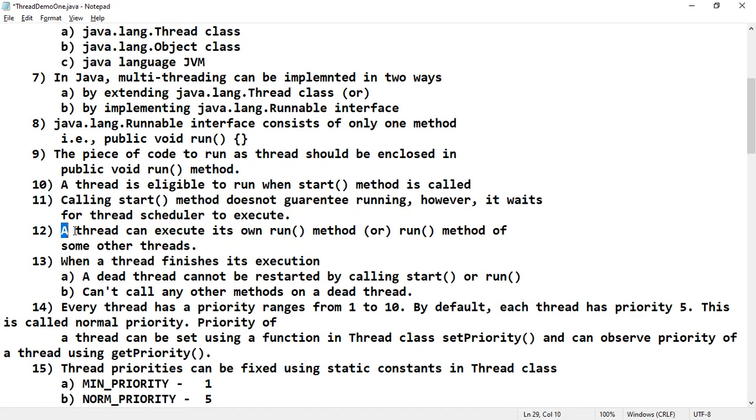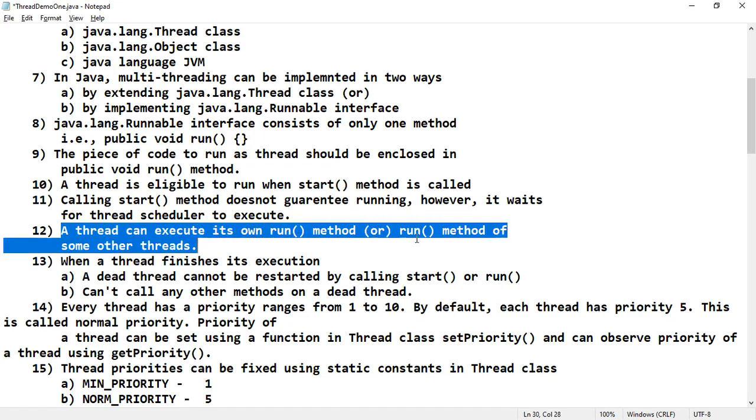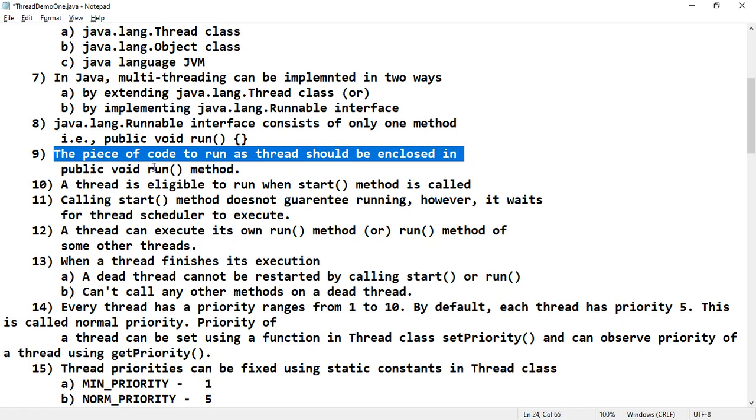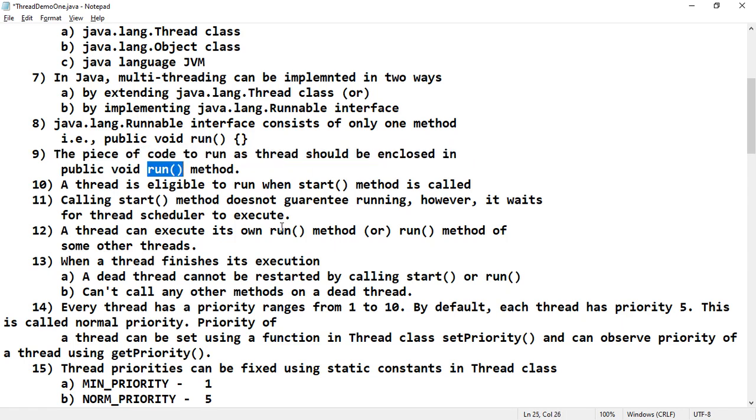A thread can execute its own run method or the run method of some other threads. The run method is where the piece of code that should run as a thread should be enclosed. That means a thread can execute its own thread control, or it may also call other threads' thread control or thread statements.